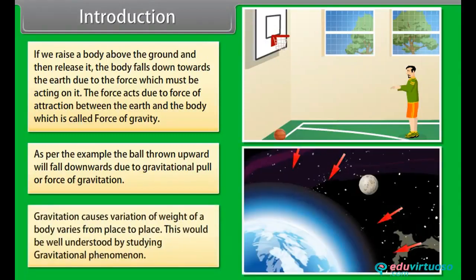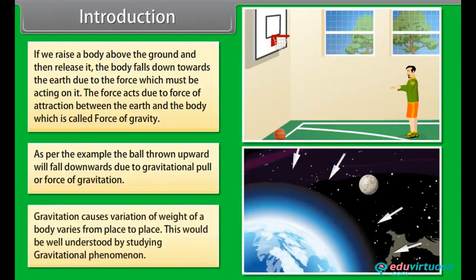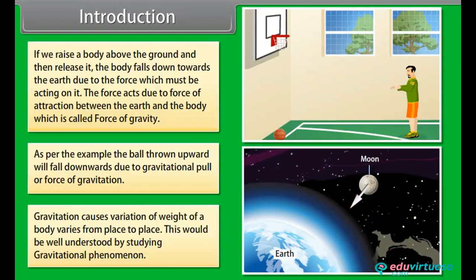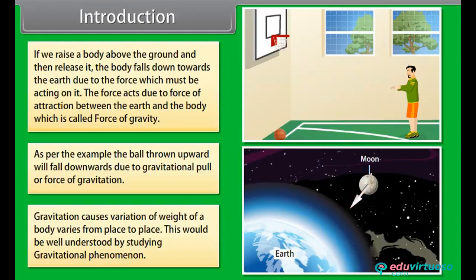Gravitation causes variation of weight of a body, which varies from place to place. This would be well understood by studying gravitational phenomena.